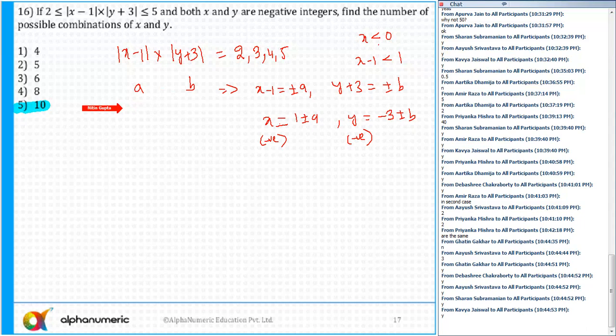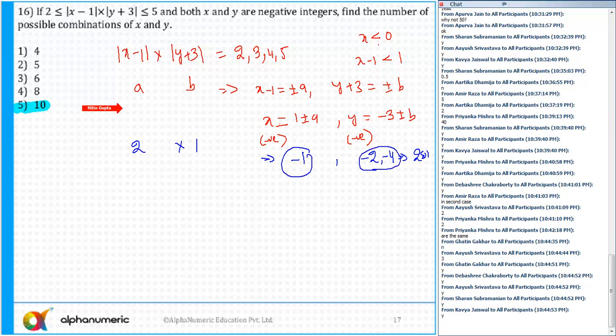So first case, if I take this as 2 into 1. So x is 1 plus 2, 3, not possible. 1 minus 2 is minus 1. Y is minus 3 plus or minus 1. So minus 3 plus 1 is equal to minus 2, and minus 3 minus 1 is minus 4. How many solutions? 2 solutions. Because x is minus 1, but there are 2 possible values of y, so I'll give 2 solutions.